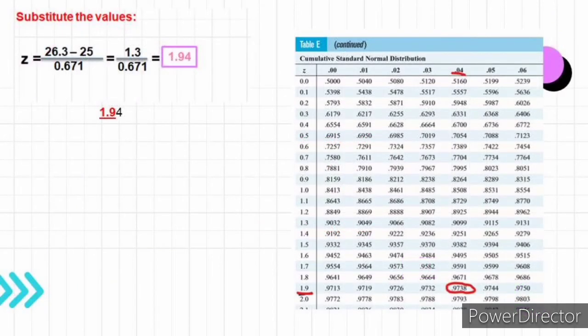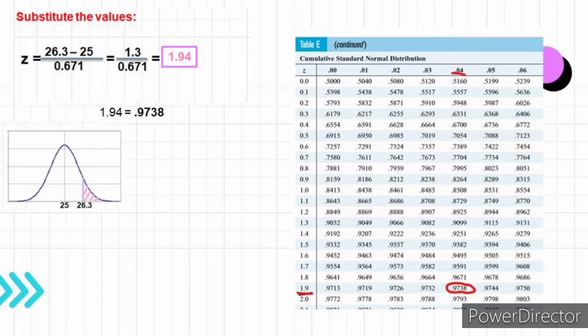To find the area of 1.94, we can use the z-table. Let us find the first two digits down the left side of the table, which is 1.9. Then look at your hundredths place, which is 0.04. You'll find that across the top. Then the intersection of that column and that row is 0.9738. Now, the value we look up is the shaded area of the curve, but we're looking for the area greater than 26.3.